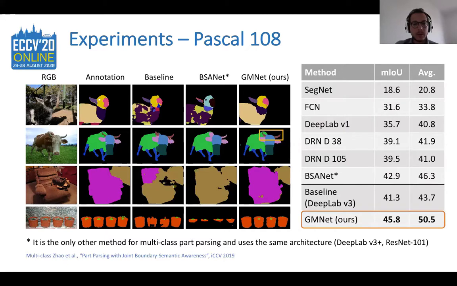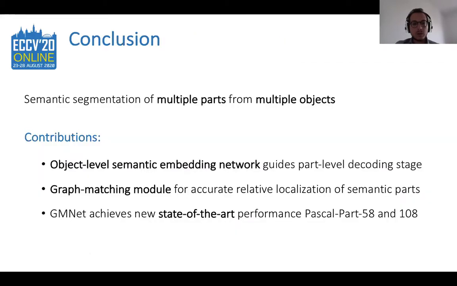In conclusion, we saw the challenging task of multi-class part parsing, and we tackled it with three main contributions. First, we proposed an object-level guidance for the part-level decoding stage. Then, we proposed a graph matching module for accurate relative localization of semantic parts. Finally, we achieved state-of-the-art results on two public benchmarks.